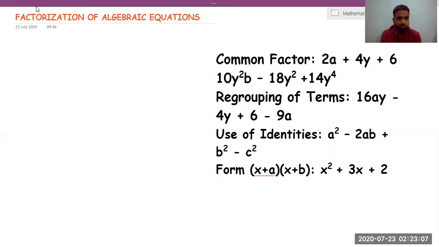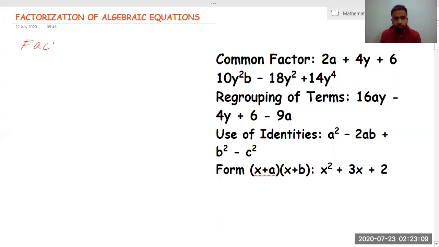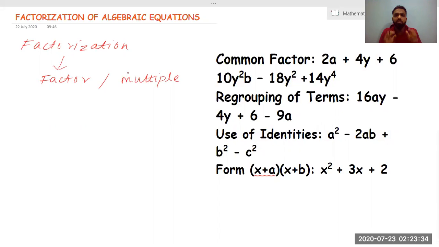So first of all, I would like to inform you what we mean by factorization. Factorization comes from the root word which we call factor. It is also called a multiple. You can even say that factorization is nothing but a multiple. Something which is split up into its basic multiplication factors. Some equation which is split up into its basic multiplication factors, that is called factorization.